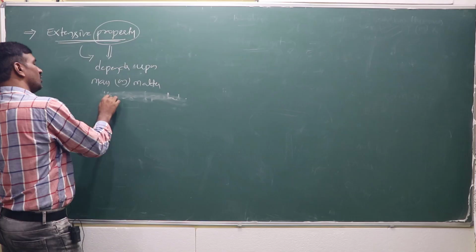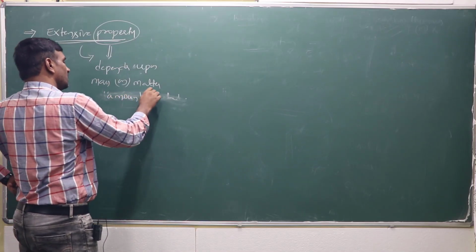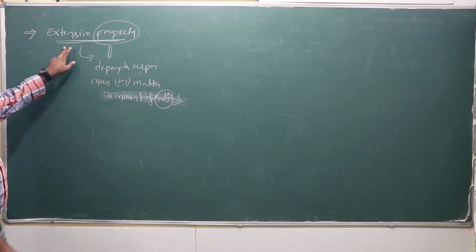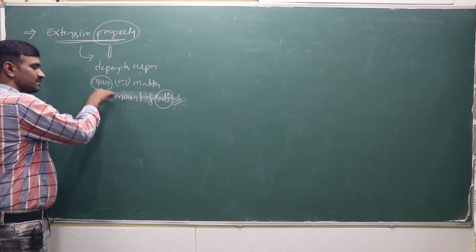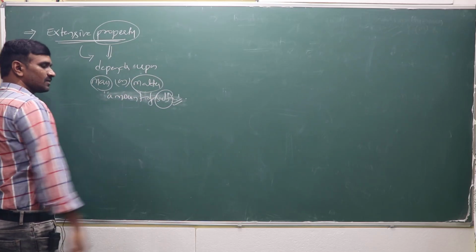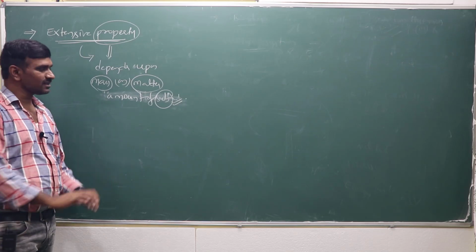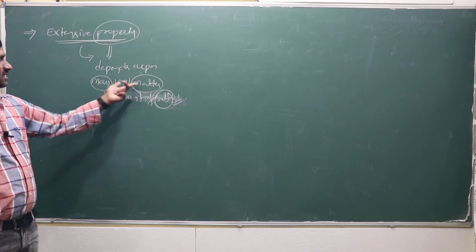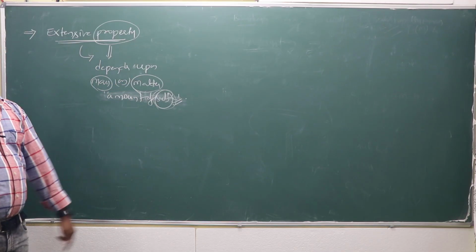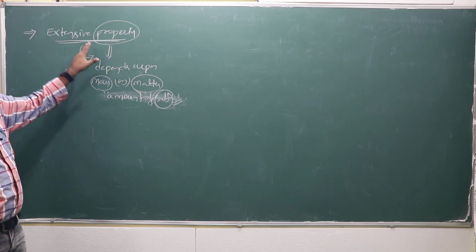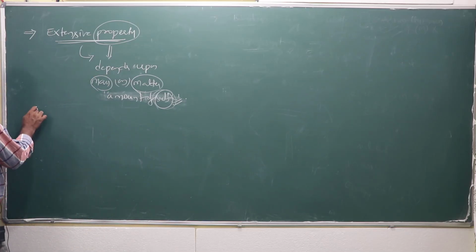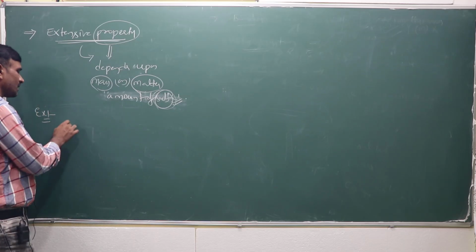Size of the particle is nothing but how much amount of the substance is present in the system. The property which depends upon the mass or matter or amount of the substance, how much amount it is there. If it depends upon the mass or matter or amount of the substance present in the system, it is nothing but an extensive property. It depends upon the matter, right? So which ones are considered as extensive properties?